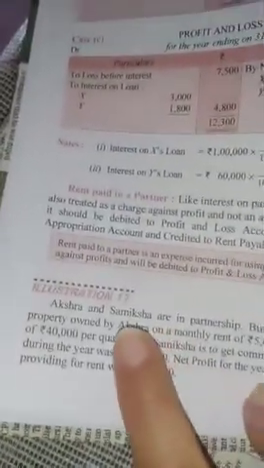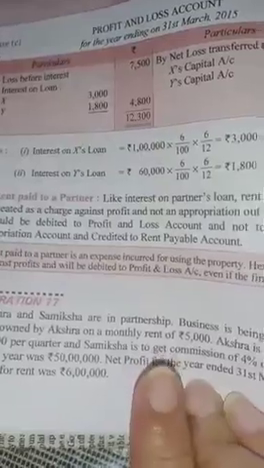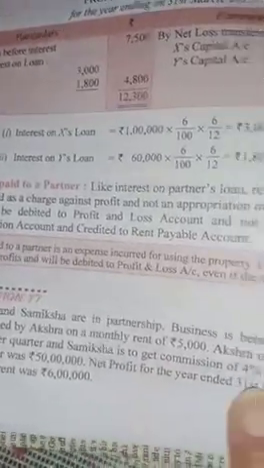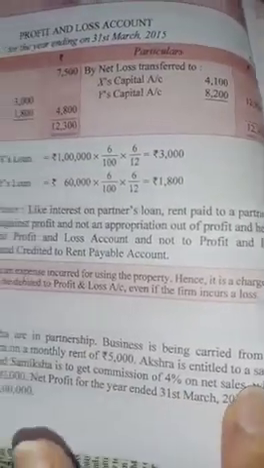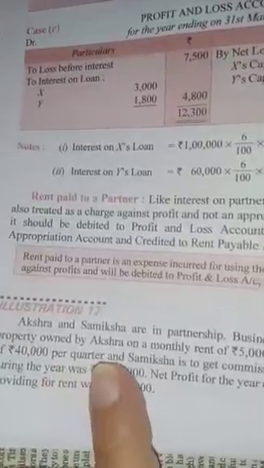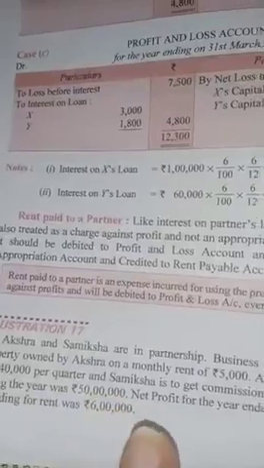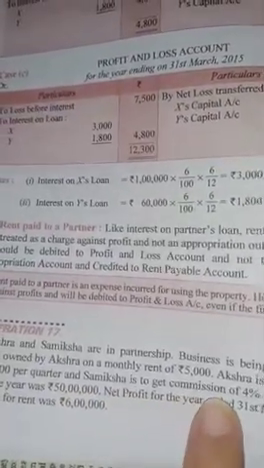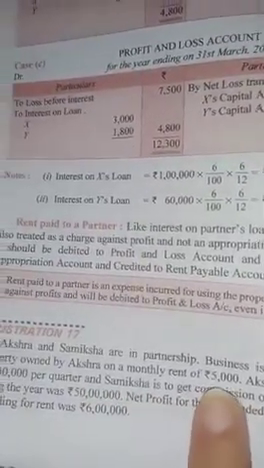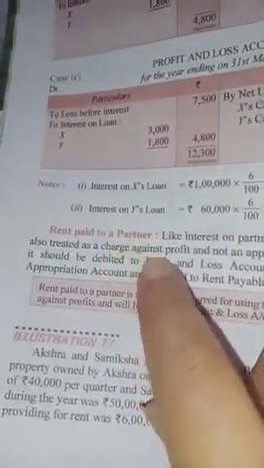Beta, have a look at illustration number 17. Akshara and Samiksha are in partnership. Two partners are there, Akshara and Samiksha. Business is being carried on from the property owned by Akshara. Akshara has given a property to the firm on a monthly rent of 5,000. Now this question is related to rent paid to a partner.